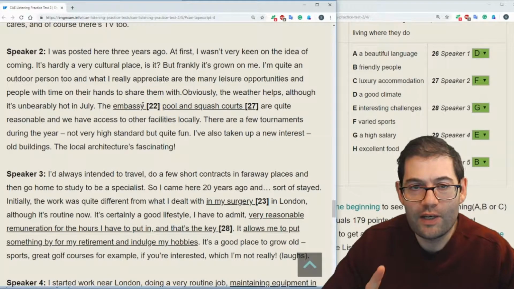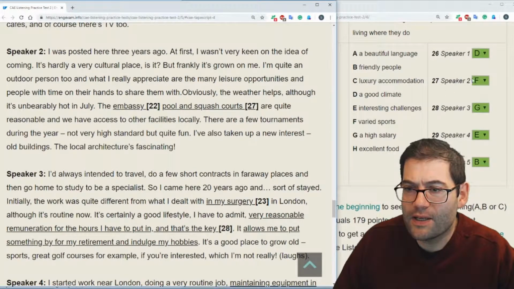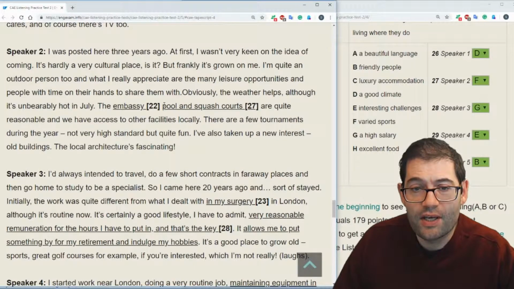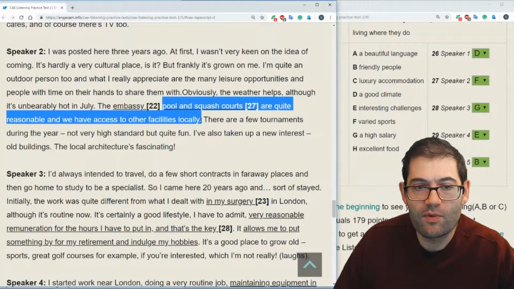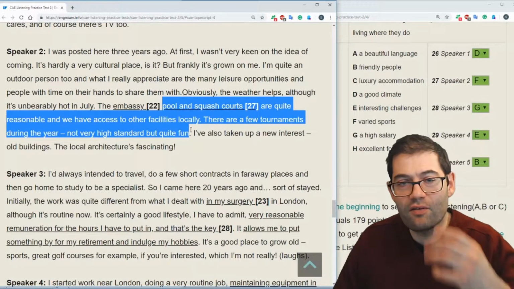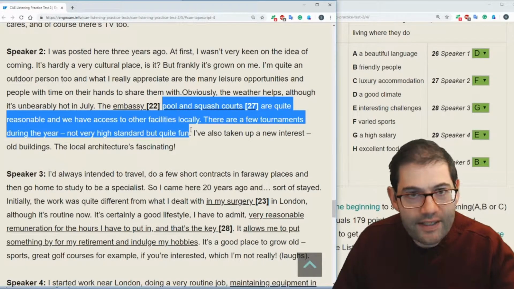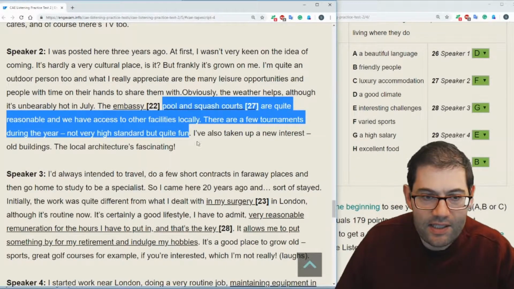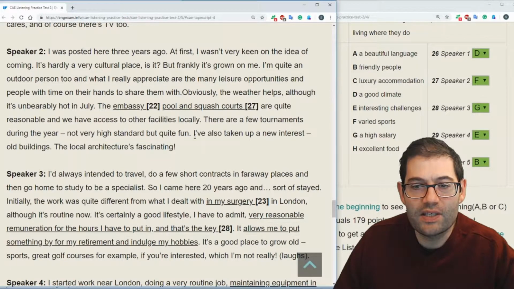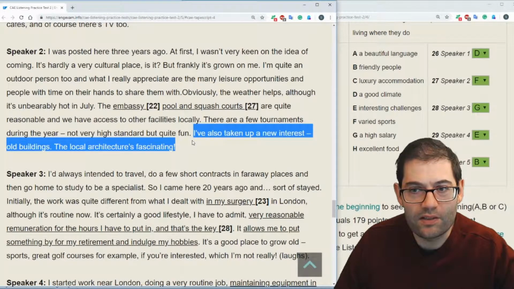Phone call over. Now, where were we? That's right, we were talking about speaker 2, answer F, being varied sports. So pool and squash courts, quite reasonable, access to other facilities locally. And then it goes on to talk about tournaments in a year. So the general idea or the main topic of conversation here is sporting related events, sporting related facilities. Although there is a twist there at the end, but it's only one sentence which talks about old buildings or architecture.